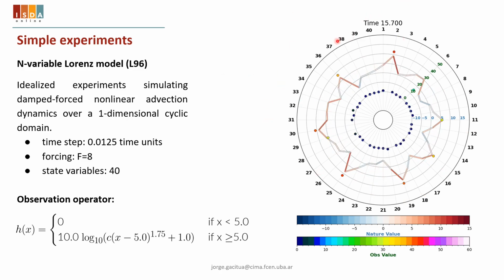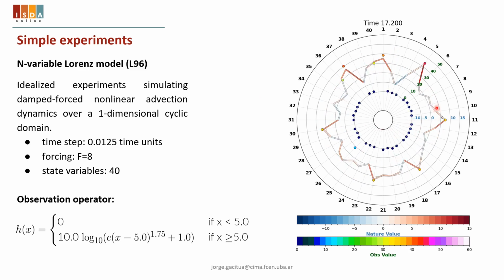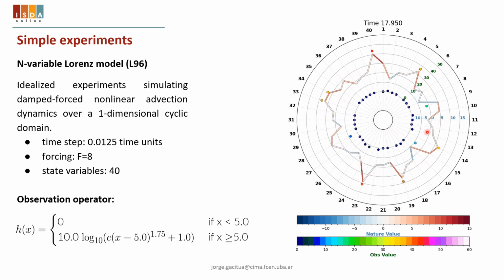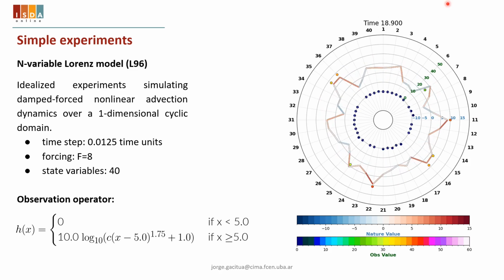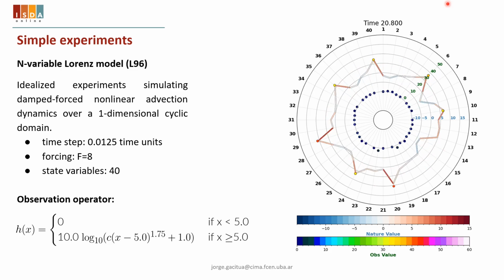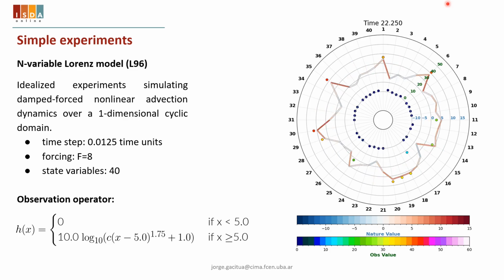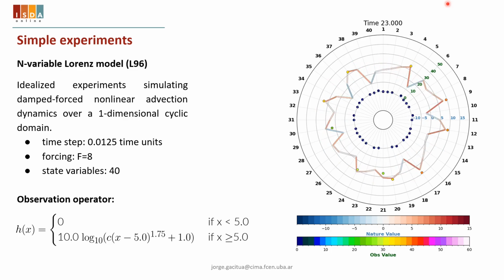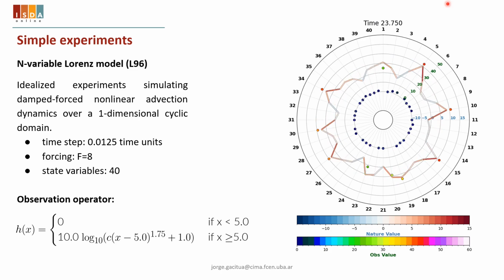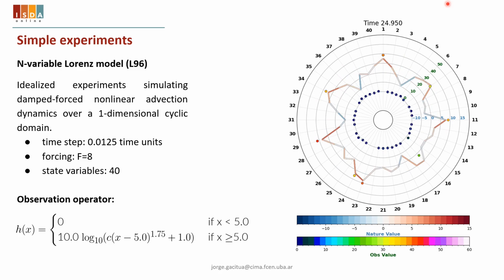Additionally, in the polar view animation, the true state is represented by a line, with reflectivity-like observations appearing as dots. In this setup, all model state variables are observed. We assume Gaussian and uncorrelated observation errors. Despite the simplicity of the model, we observe complex or chaotic dynamics. Regions with high reflectivity-like values resemble isolated convective cells, which undergo cycles of development, dissipation, and displacement. Some move quickly, while others persist in the same location.